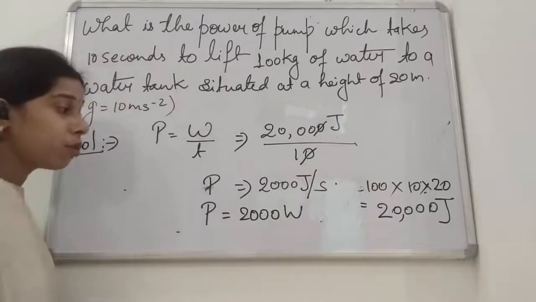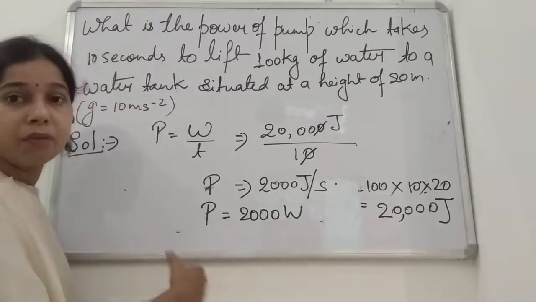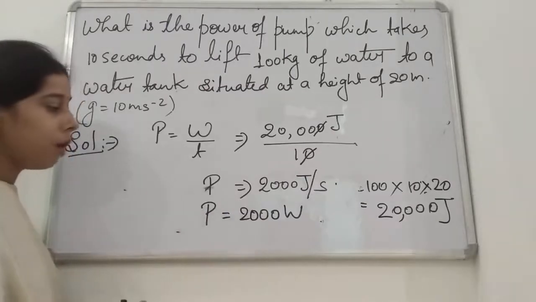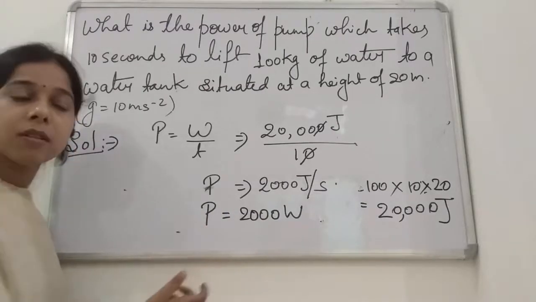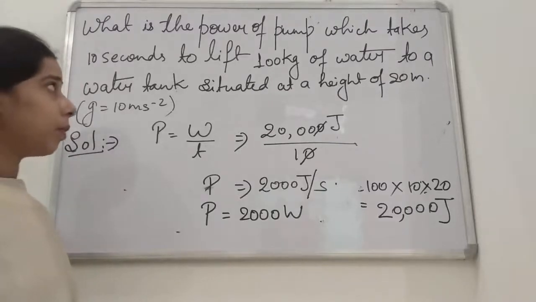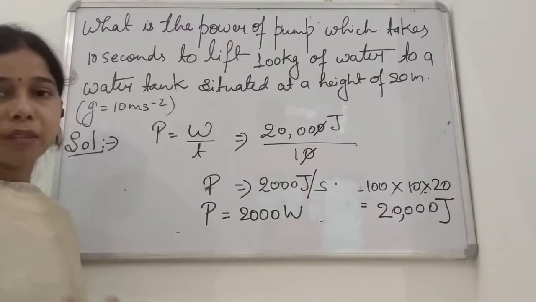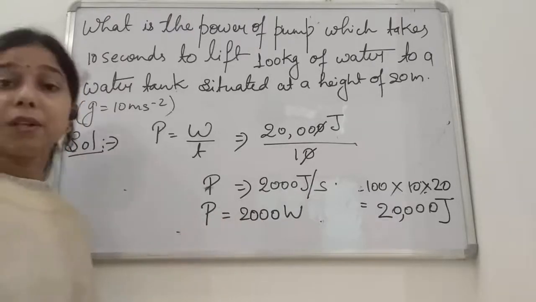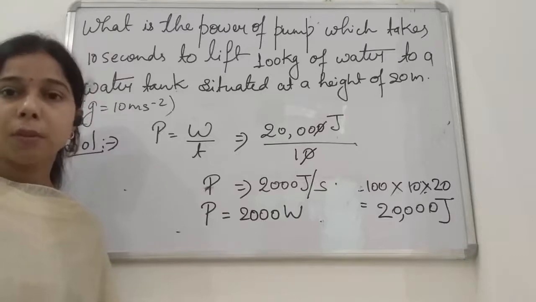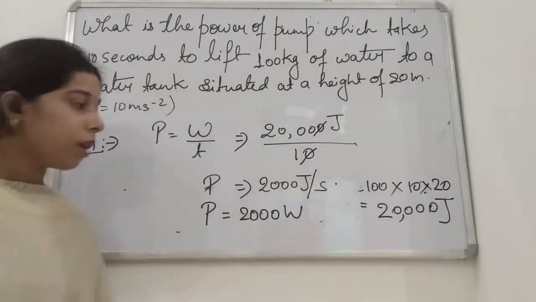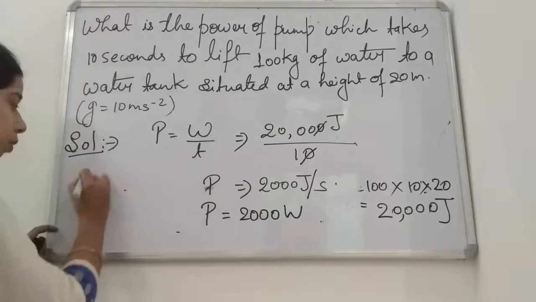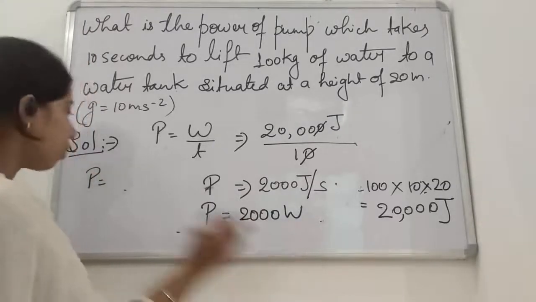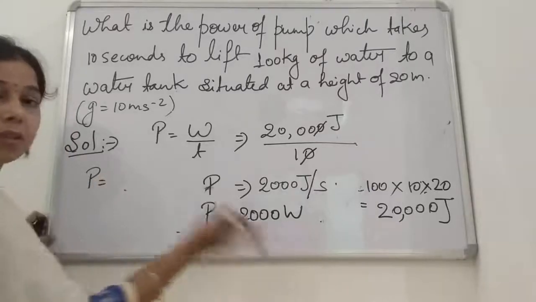So if suppose we have to make it in a simpler unit, what we can do, we will convert it into kilowatt, because for knowing the power of the pump or the electricity bill, we use the term kilowatt instead of watt, because watt is a very small unit. Okay, so you can understand that this answer is also correct, that is 2000 watt, and we can convert the watt into kilowatt also.